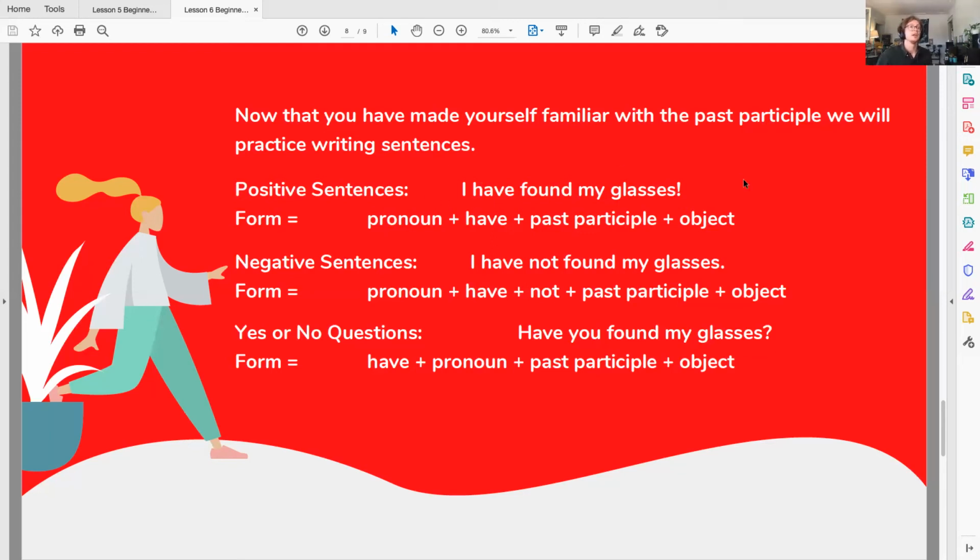Now, like we're saying, this is an action I have finished. I am done. I have found my glasses. They are found. They are on my face. But because I need glasses, it still affects my life.